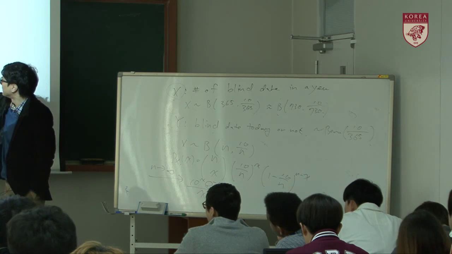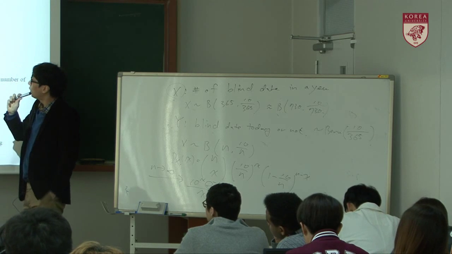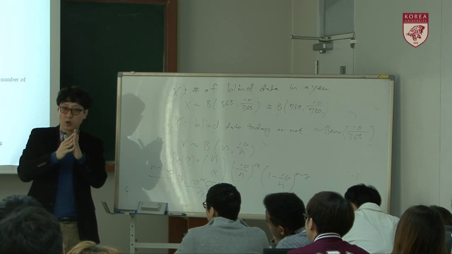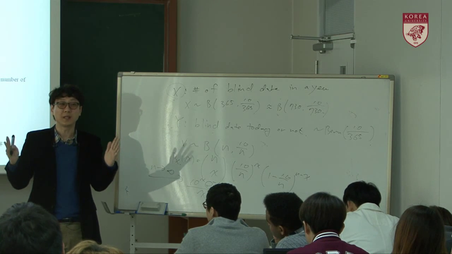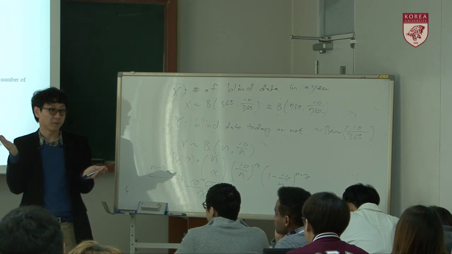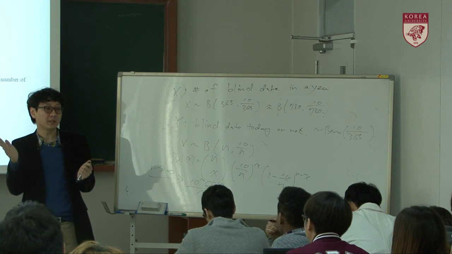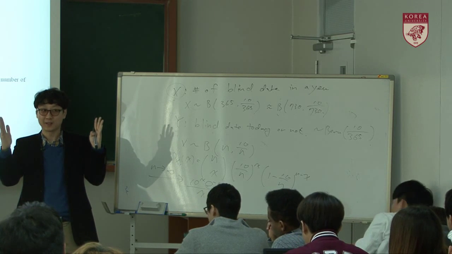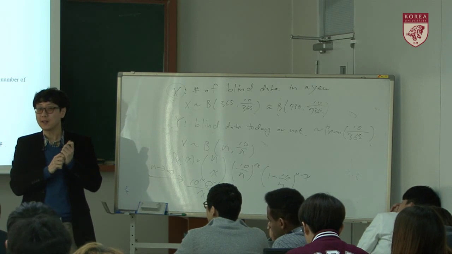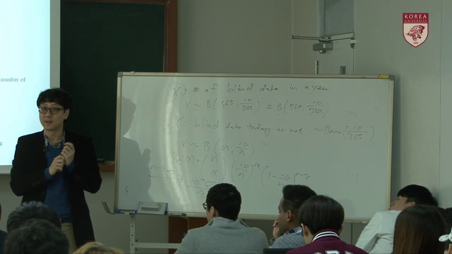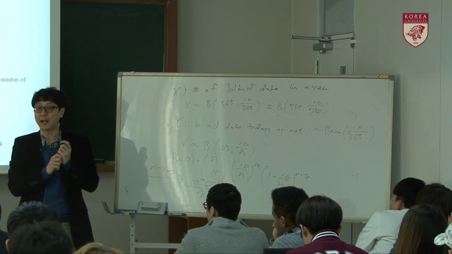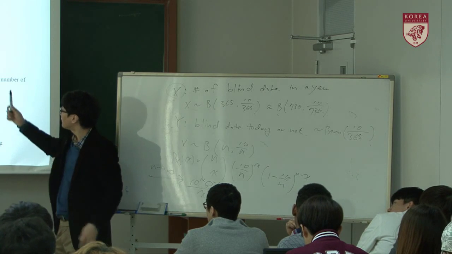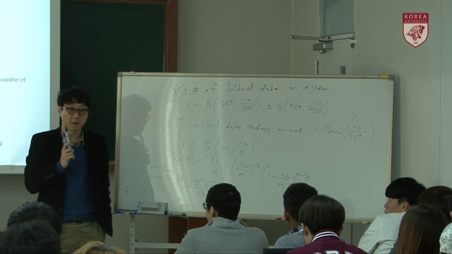So this is actually saying this. Let's think about a time slot, it can be a year or it can be a day. Let's assume that we have an event on average, and that event can happen at any time within this time duration. That means how many events do we actually have? What's the probability that we see a certain number of events? That can be described by the Poisson random variable.